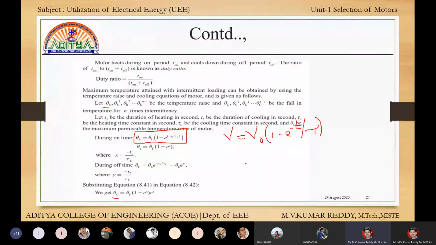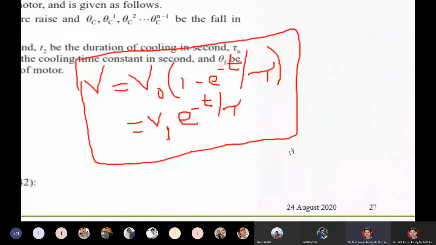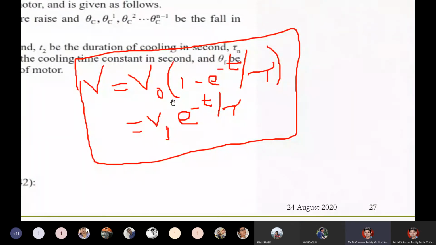And V is equal to V1 into e power minus t by tau. These are the general equations in a capacitor and inductance. We see these equations often in capacitance and inductance.